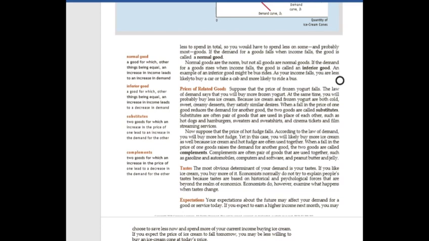Now suppose that the price of hot fudge falls. According to the law of demand, you will buy more hot fudge. In this case, you will likely buy more ice cream as well because ice cream and hot fudge are often used together. When a fall in the price of one good raises the demand for the other good, the two goods are called complements. Complements are often pairs of goods that are used together, such as gasoline and automobiles, computers and software, and peanut butter and jelly.